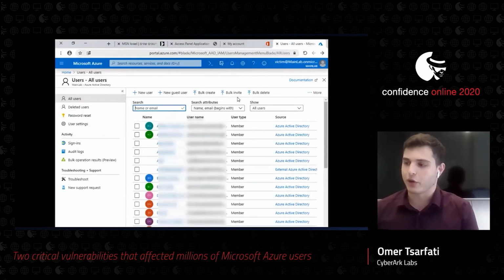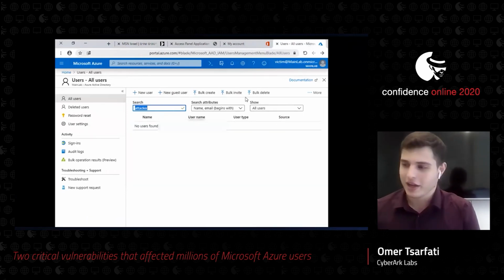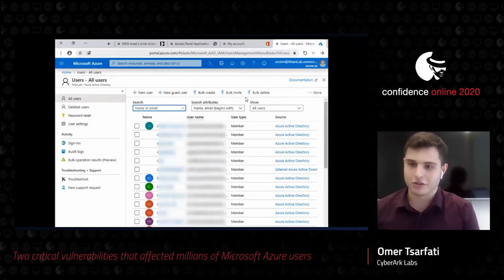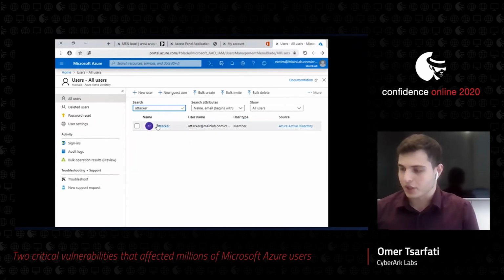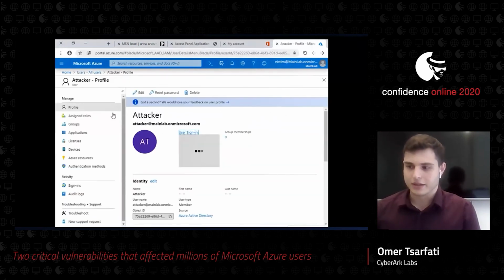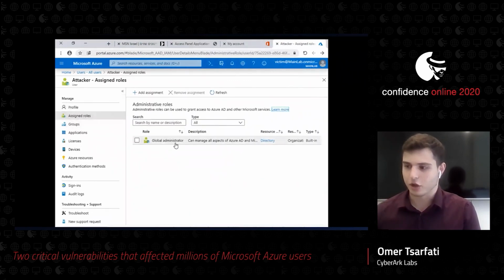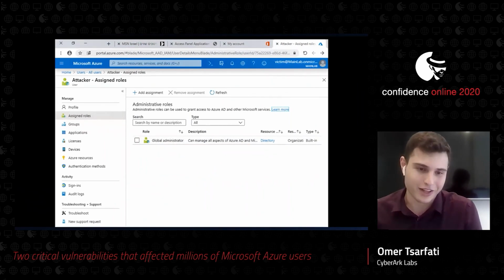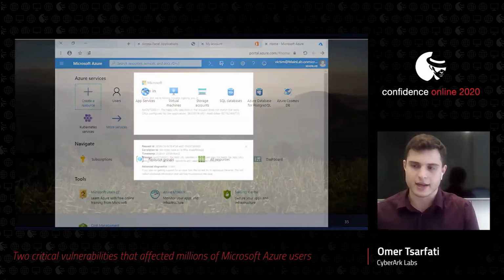In the meanwhile, we created a new user, which is the attacker. The attacker created a user for himself with the high permissions of a global administrator. As you can see, a new user was created. Let's see the assigned roles, and global administrator. That's kind of cool. So that is a really dangerous vulnerability that was closed. So let's talk about the fix.